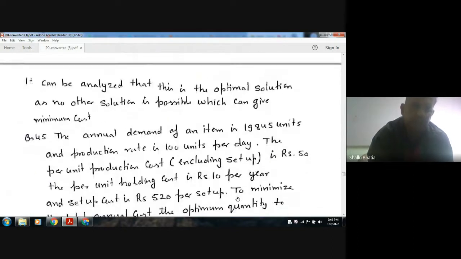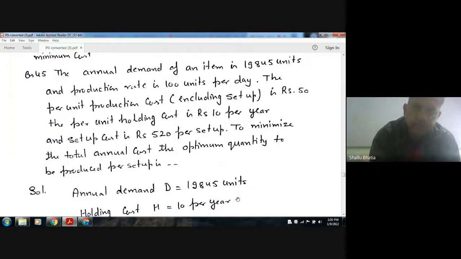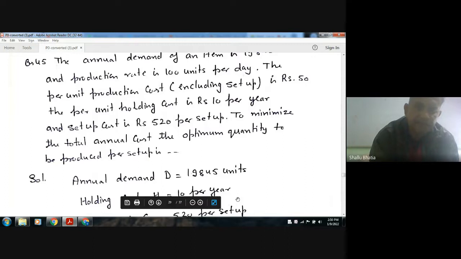Okay, next, the annual demand of an item is 19845 units and production rate is 100 units per day. The per unit production cost is rupees 50. The per unit holding cost is rupees 10 per year.